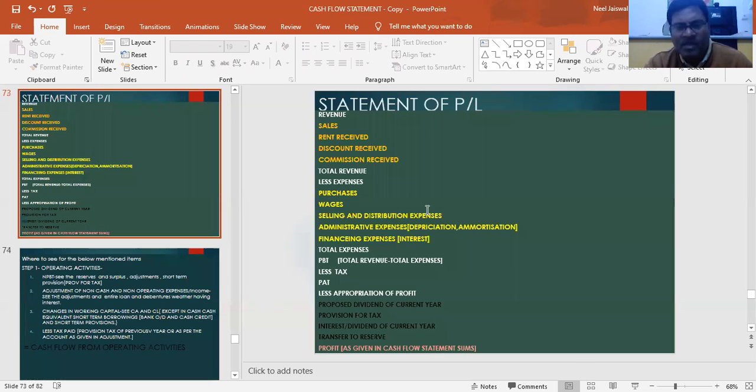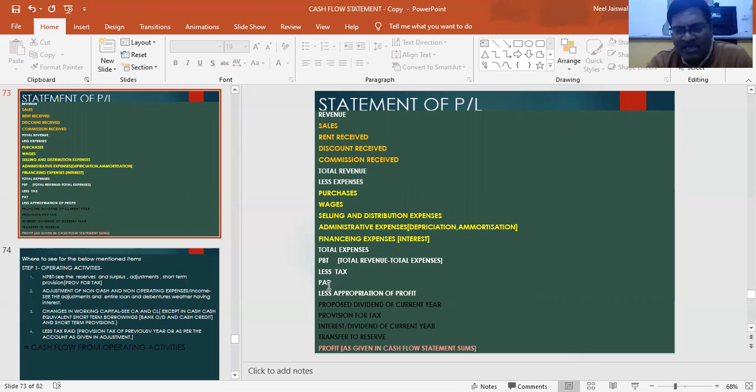This is the statement of profit and loss. See, sales, rent received, discount received, commission received, all the incomes, revenues. Total revenue we get, then we write less expenses: purchase, wages, selling and distribution expense, administrative expenses, which includes depreciation and amortization, financing expenses which includes interest, total expense, profit before tax, total revenue and total expense. This only we need to find out, isn't it?